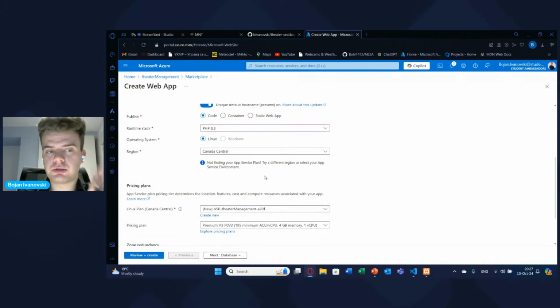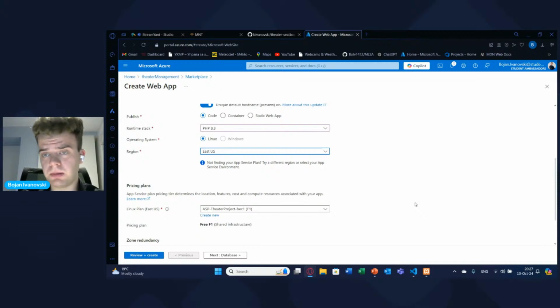Region. So what is exactly this? So you can choose the region where your app will have the most public. So for me, I am choosing East US always because this region has a lot of resources available, and other regions may have some limitations when it comes to the resources, and some of your resources may not work. That's why I go with East US, but I'm encouraging you to try other regions if you prefer that. So it's up to you.